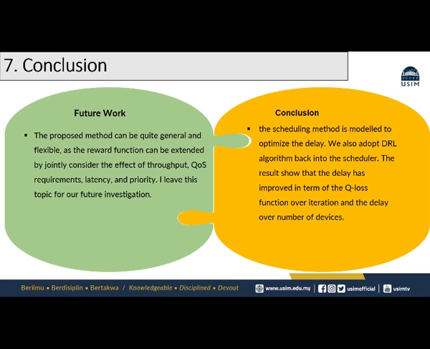What makes DRL appealing is that we can customize the reward function for a specific problem. In this paper, we directly use the negative value of the objective function as the reward function. So, maximizing the reward function is equivalent to minimizing the average delay of all user equipments.